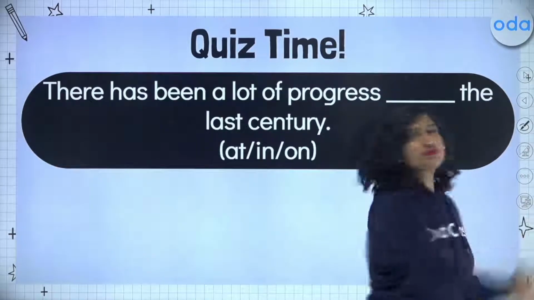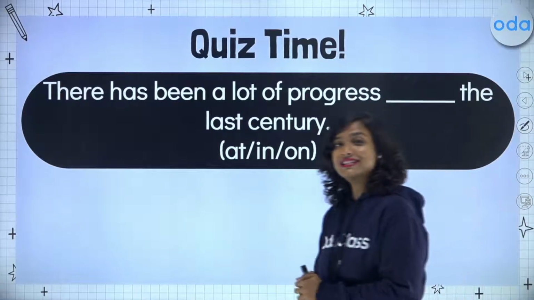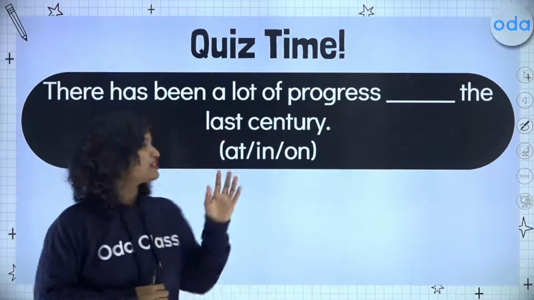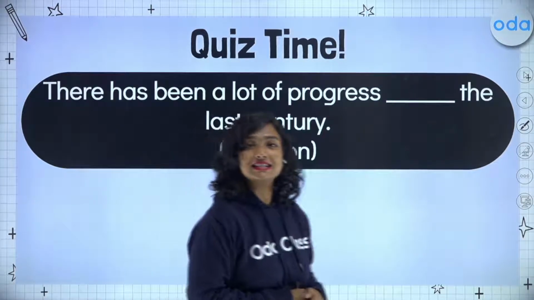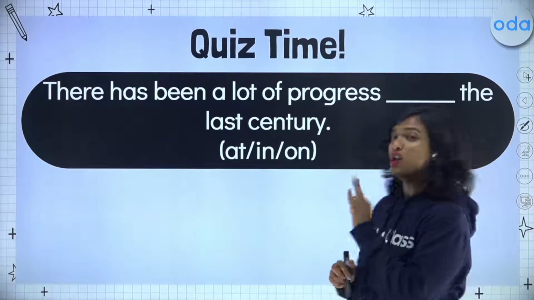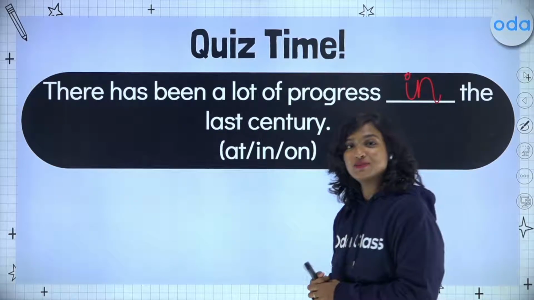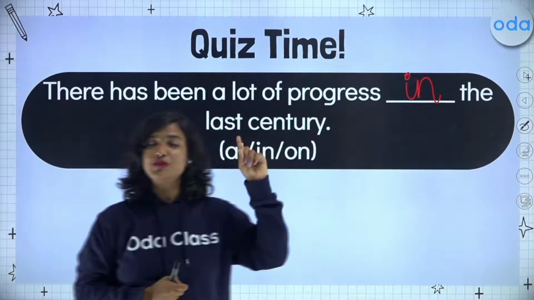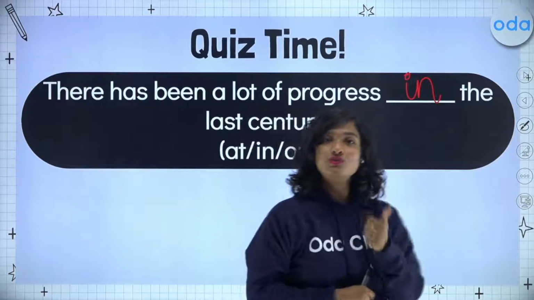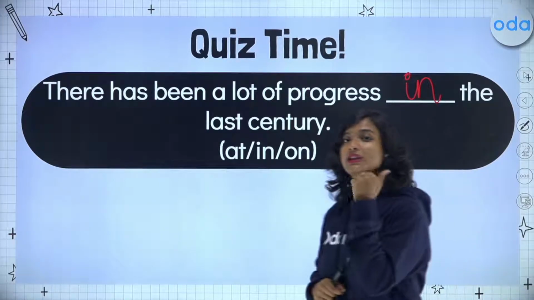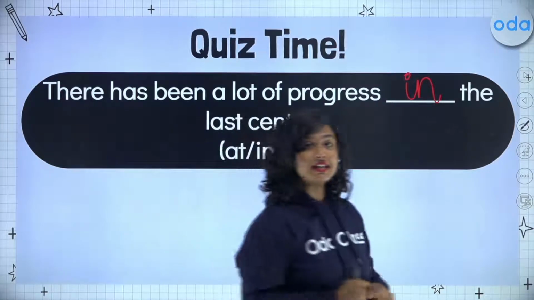Moving on to our second quiz, there has been a lot of progress blank the last century. Tell me, students, which of these prepositions is going to be the correct one for this sentence? There has been a lot of progress in the last century. Remember, our first use for the preposition of time in is used to refer to a specific month or year or century. So here we use our preposition in.